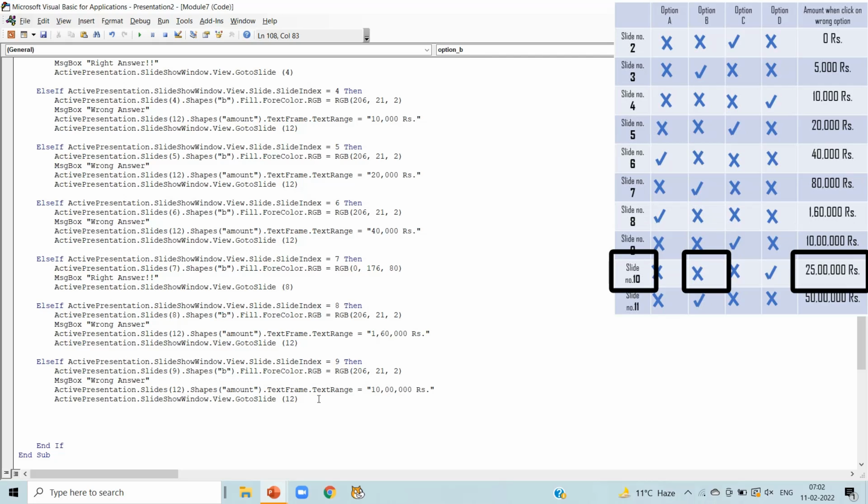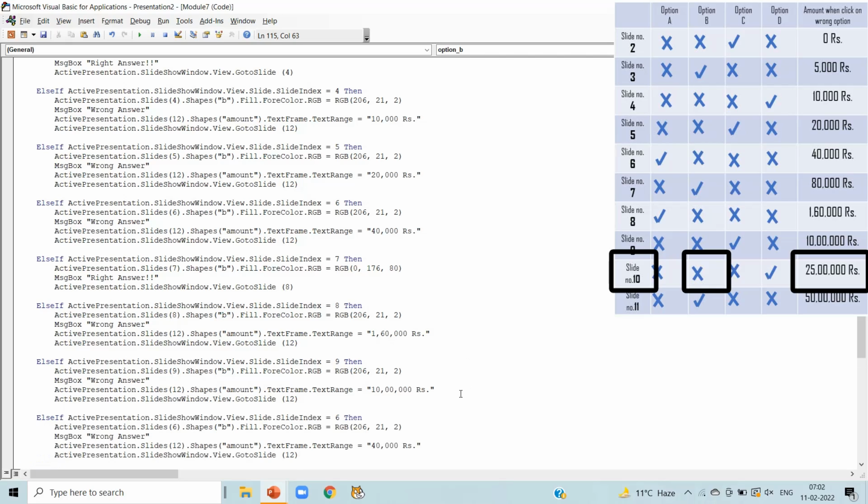Now we are talking about slide number 10. Option B of slide number 10 is having wrong answer. So just paste the code, write 10 in the first line, in the second line also slide number 10, shape is B, message box wrong answer, and the amount when we click on wrong option is 25 lakh here. So change it.